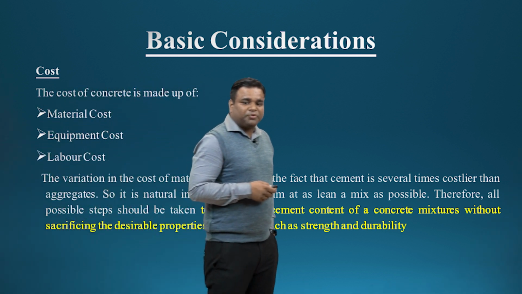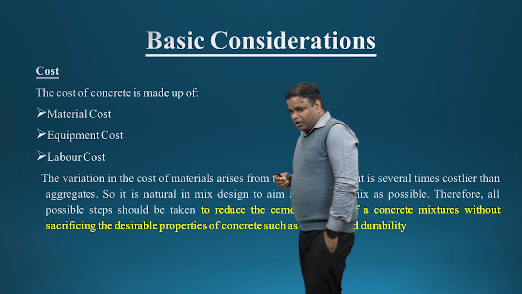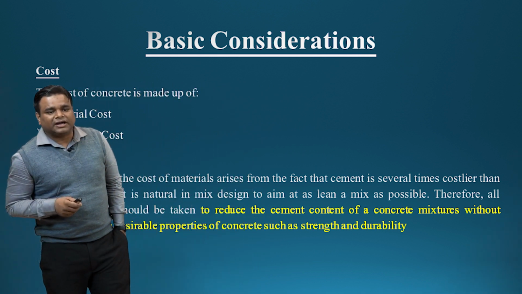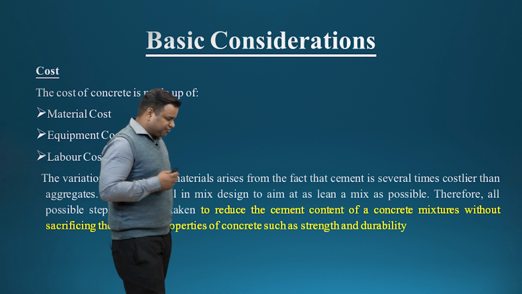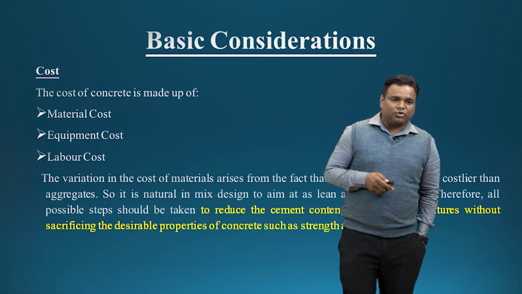Therefore all possible steps should be taken to reduce the cement content of a concrete mix without sacrificing the desired properties of the concrete, such as strength and durability. So we have to see the material cost.